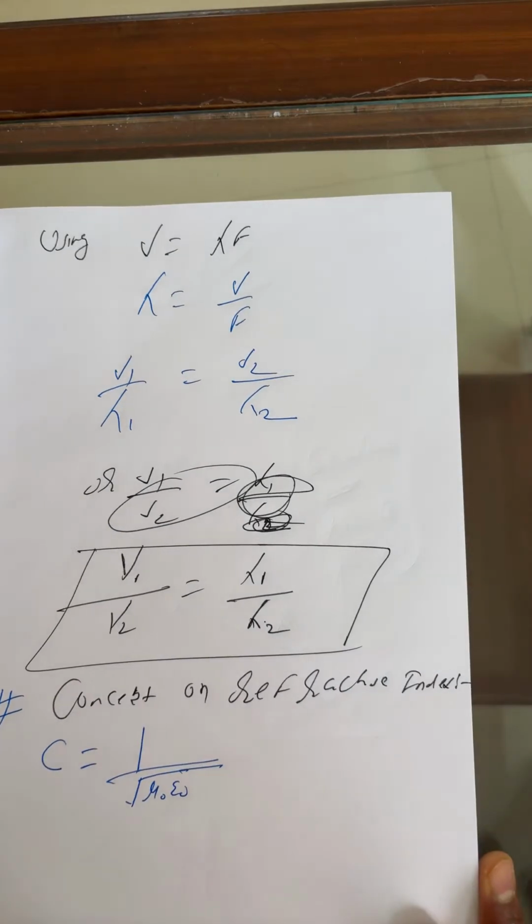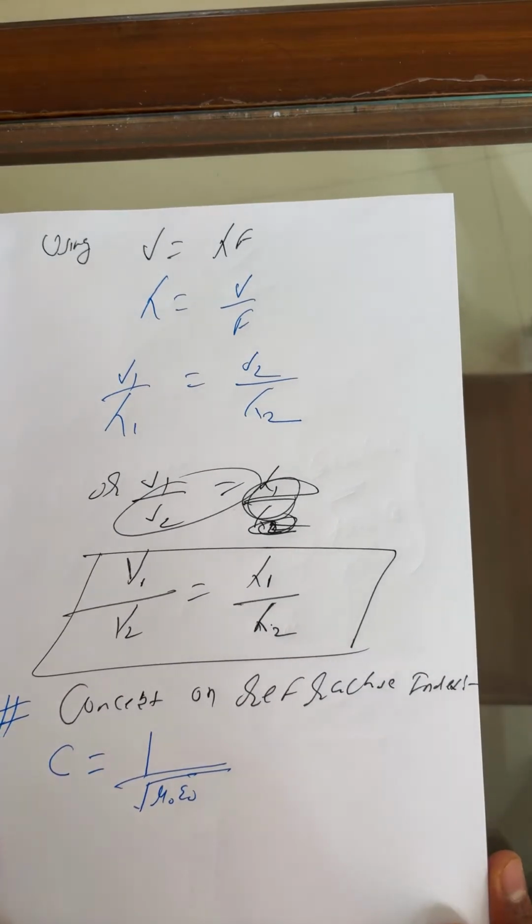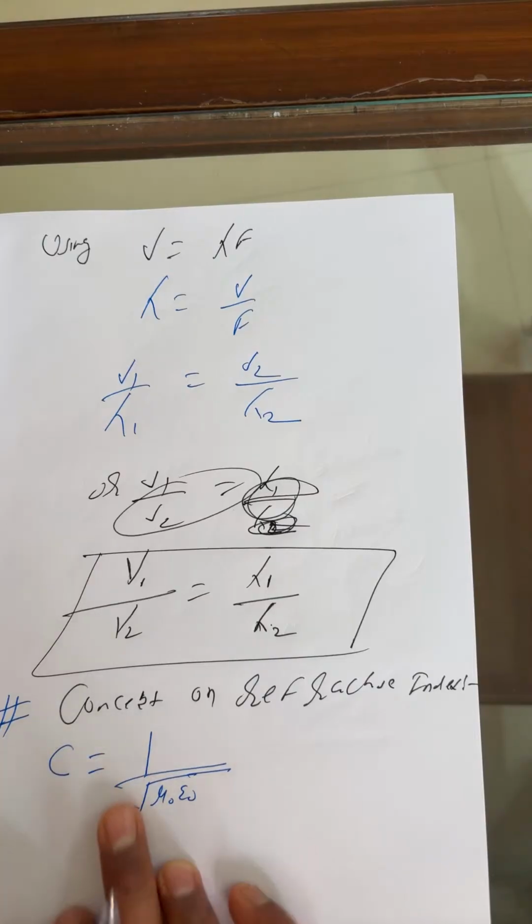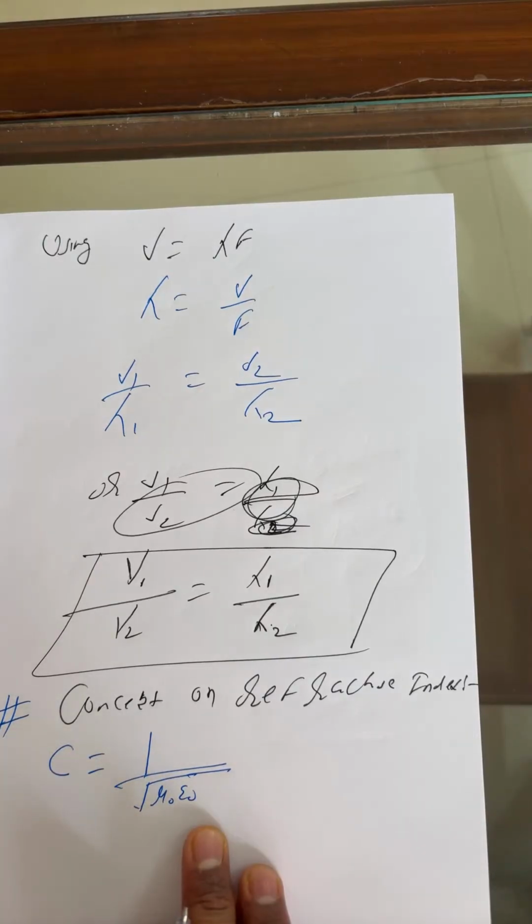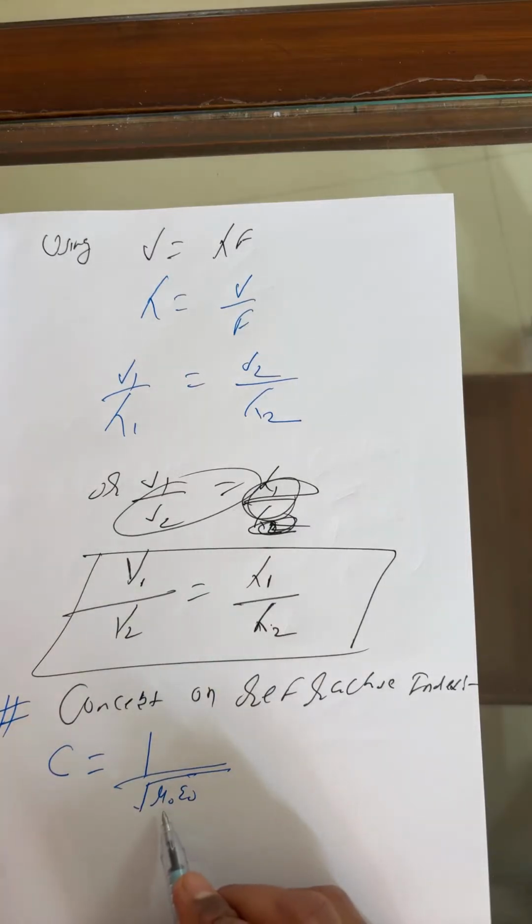I hope all of you finished electrostatics. So C is 1 by root of mu naught epsilon naught. Mu naught is the permeability of free space, and epsilon naught is the permittivity of free space.